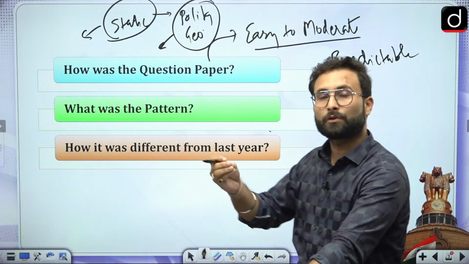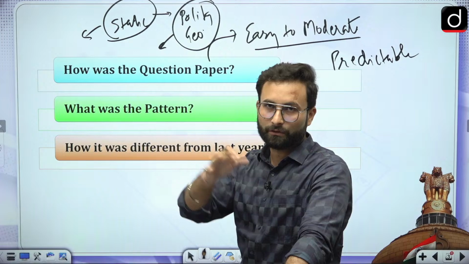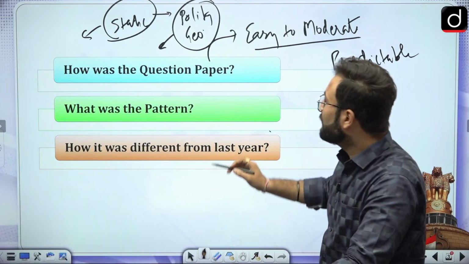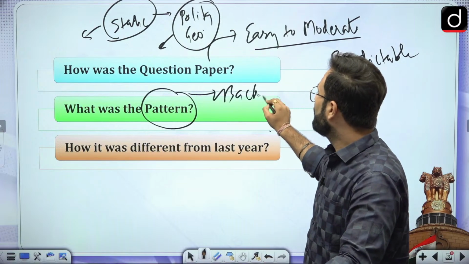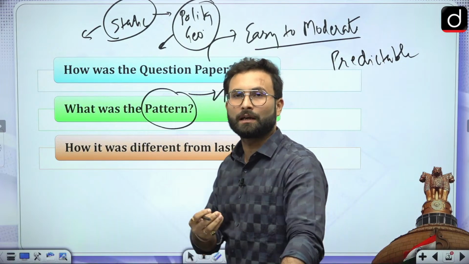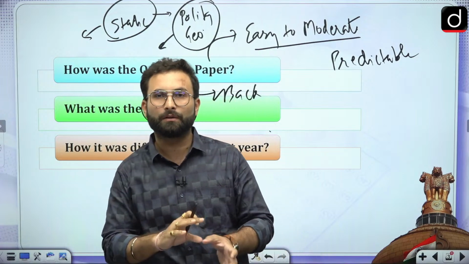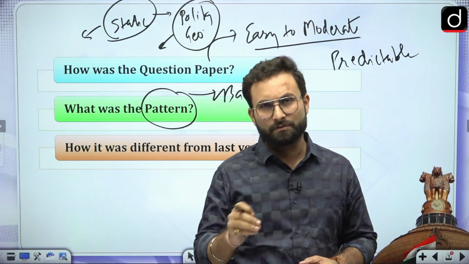We will see what kind of questions they asked in 2023 and in 2024 as well. When we talk about the pattern, as I told you, we have gone back to the normal one. Questions of the type only 1, only 2, only 3, or all of the above are limited this time.